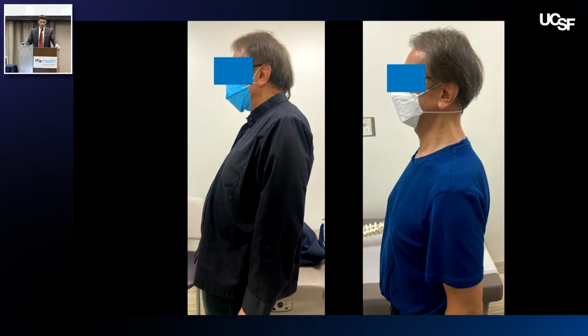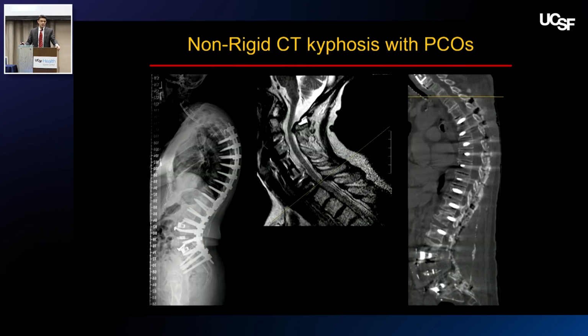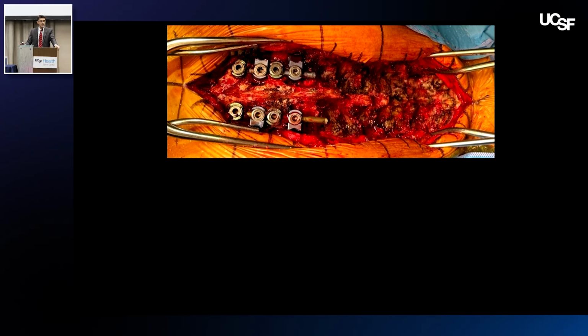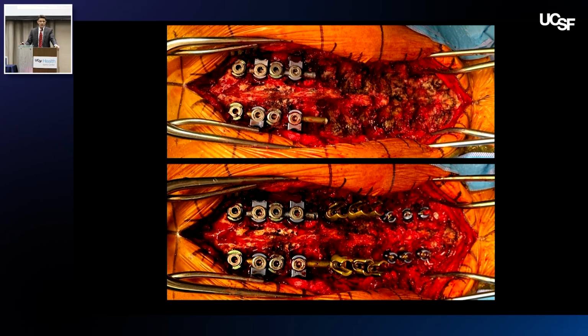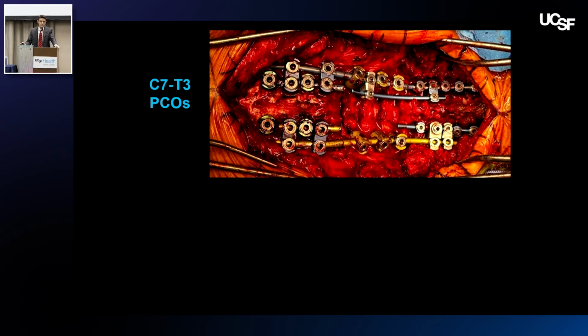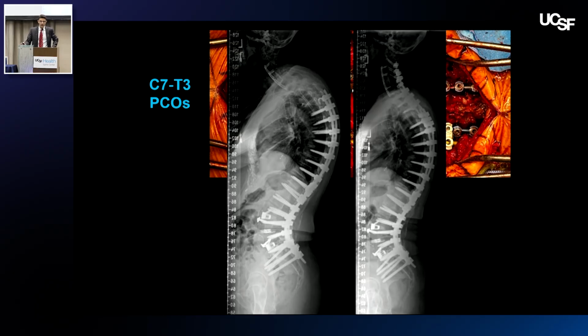Similar case, and again, I definitely could do an upper 3-column osteotomy at T3, but again, we try to take advantage of the disc space being open. So Smith-Petersen or Ponte osteotomies from C7 down to T3, and again, cantilever for these, it tends to work out quite nicely.